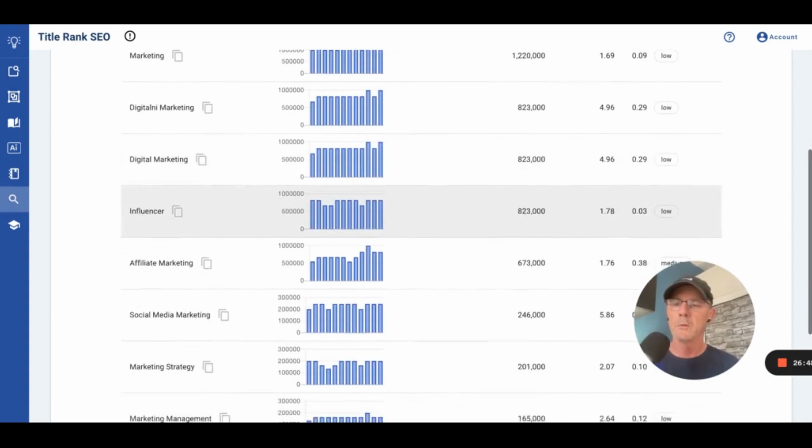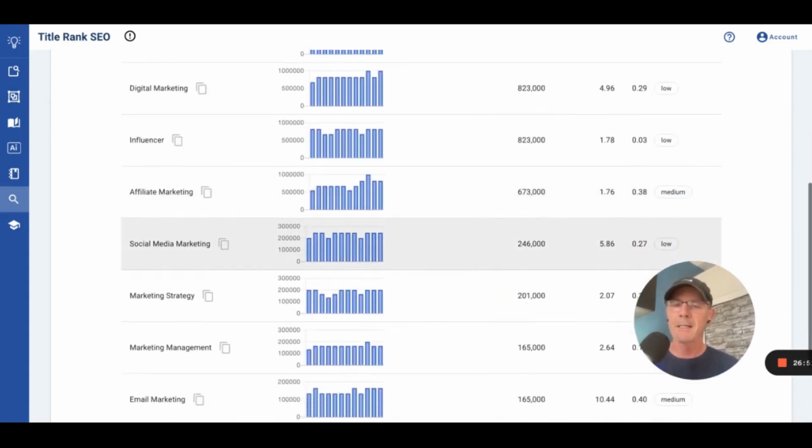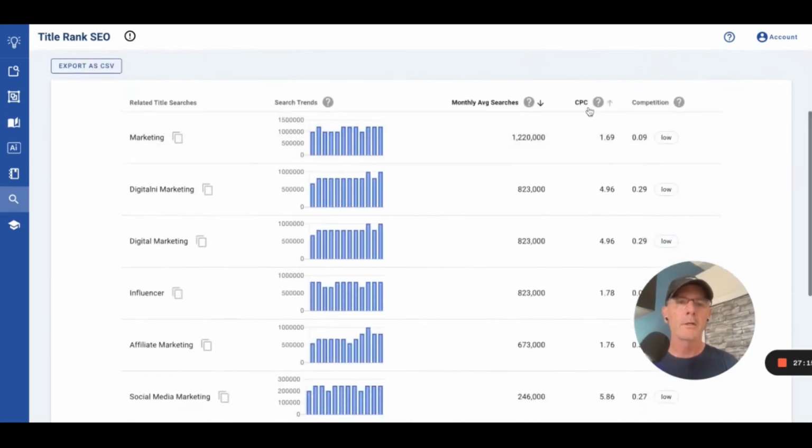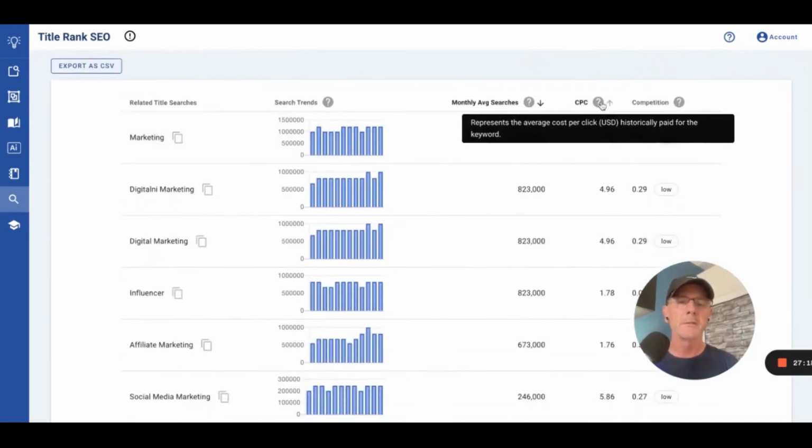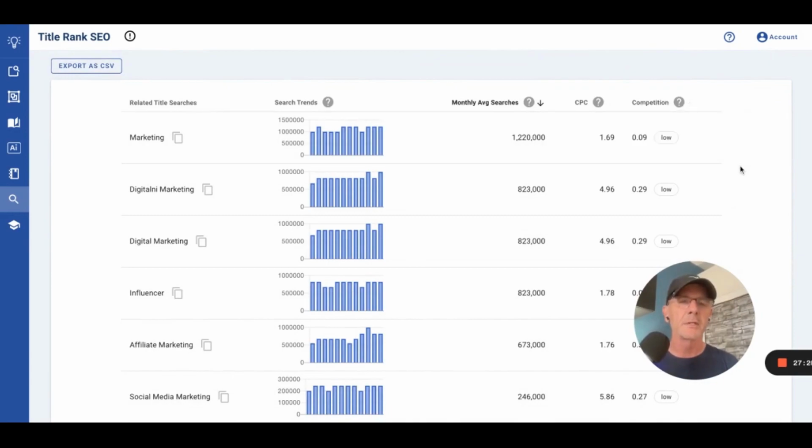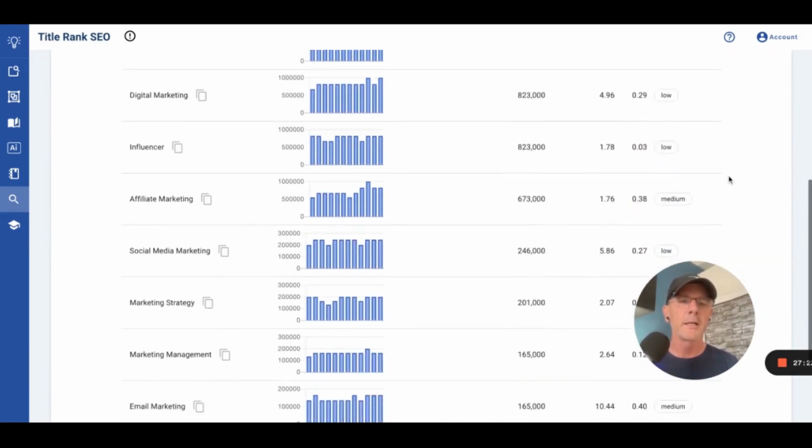So you'll get some title ideas that if you were to use them, you could see the search volume for them. So that if you get a matching domain or you just have a lot of content in that topic, you could see the potential search traffic that you could get in front of from an SEO standpoint and or buy from an AdWords or ad standpoint. So it'll show you the monthly volume. And then if you look here, it'll show you the monthly searches, average CPC, and the competition. It'll be low, medium, or high.